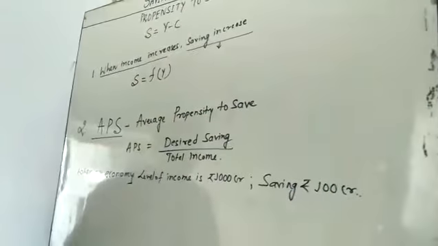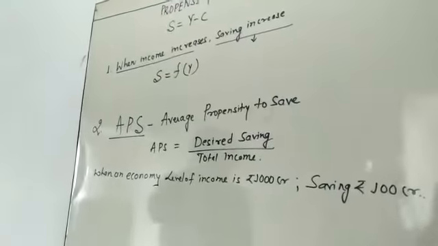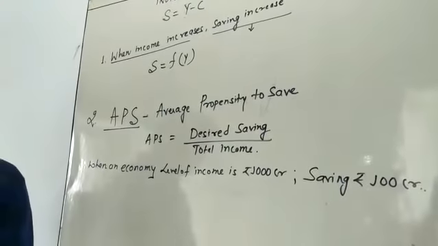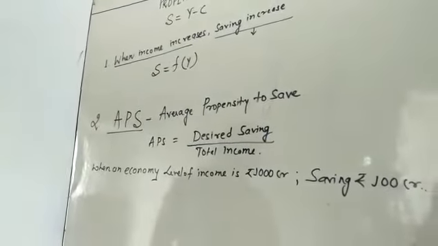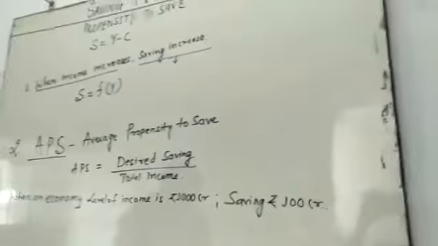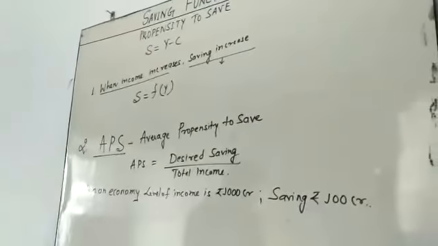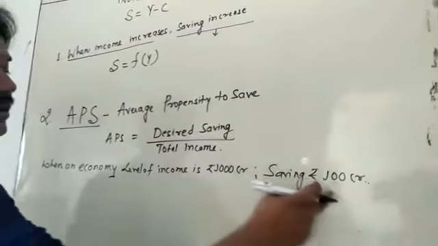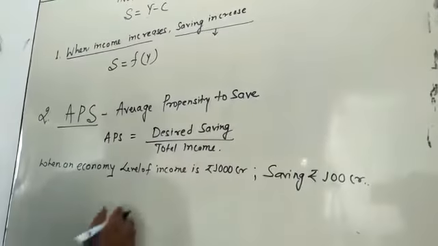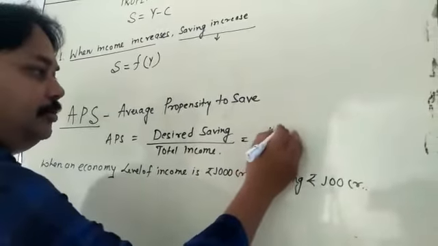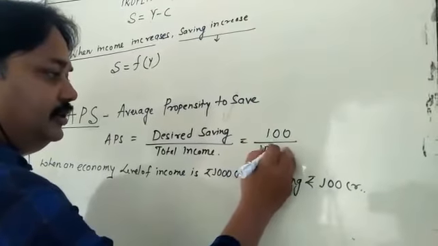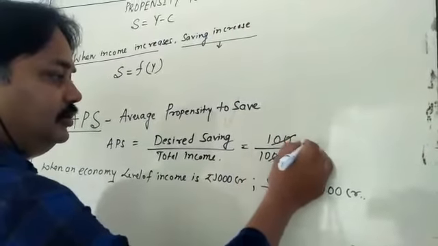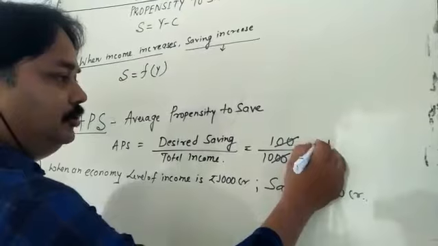So what is the average propensity to save? You use the simple formula. What is your desired saving? 100. What is your total income? 1000. So 100 upon 1000, you cut the zeros, and you get 0.1.